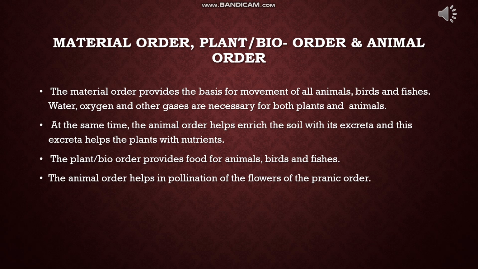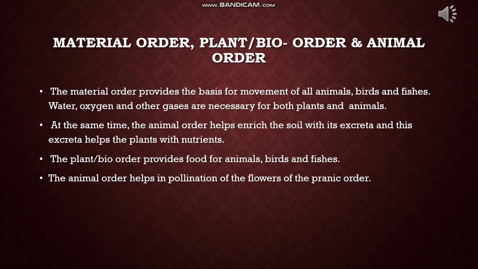At the same time, the animal order helps to enrich the soil with its excreta, and this excreta helps the plants with nutrients. These nutrients are sent to the soil, which are again taken by the plants, and when animals eat the plants, they give excreta to the soil.